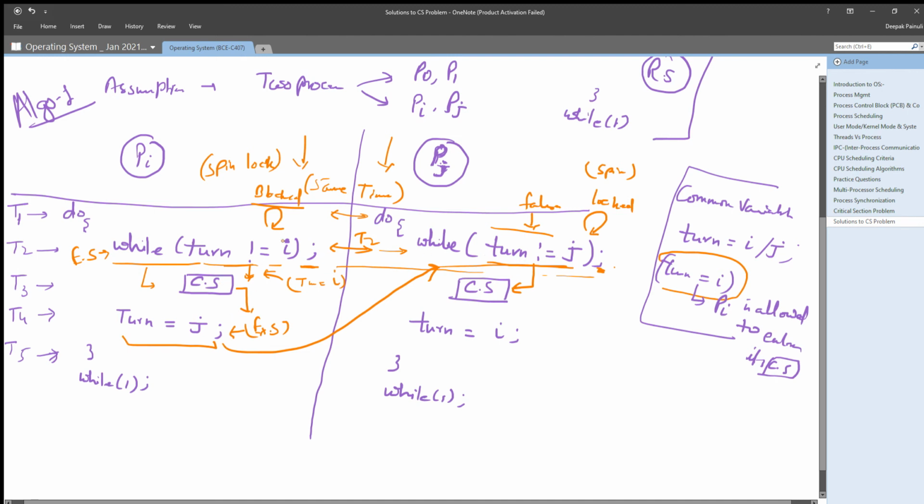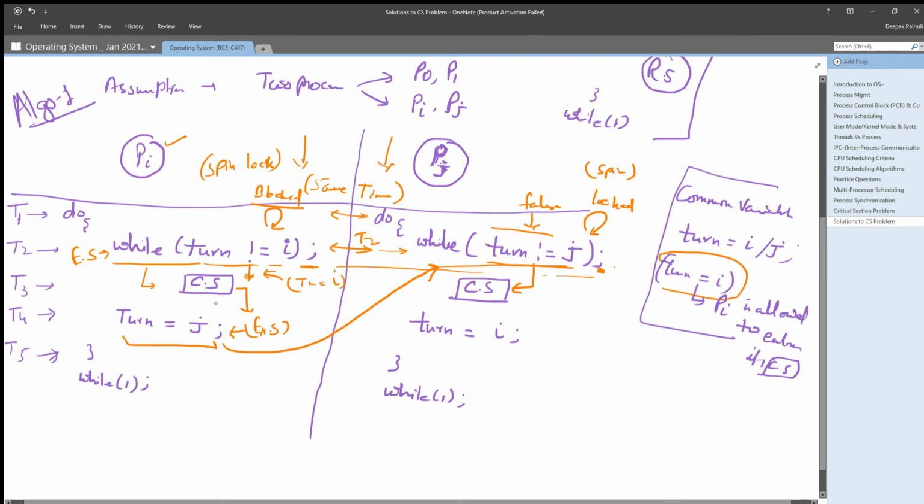In our example, turn's value first is i, which allows process Pi to get its critical section, right? And once process Pi completed its critical section and entered its exit section, it is simply updating the value of turn as j.